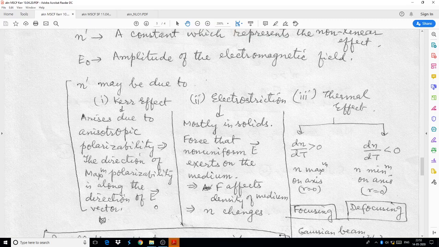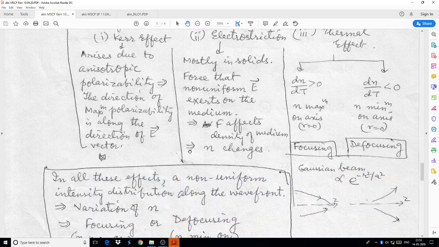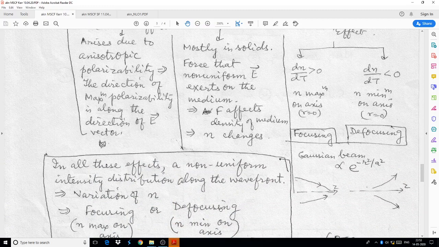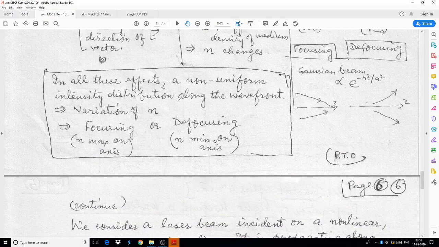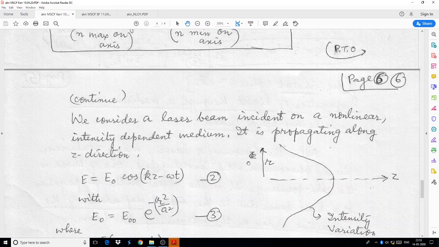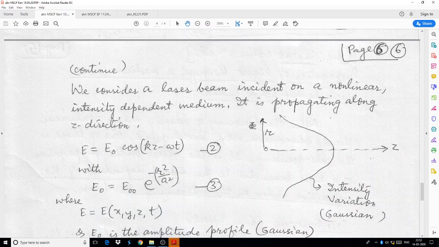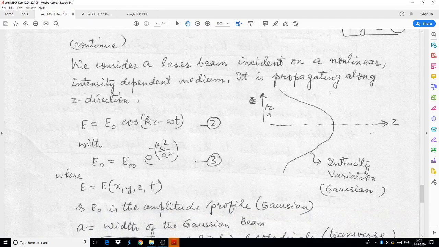All these effects cause a gradient of the refractive index transverse to the direction of propagation. You see, there it is the z-axis, which is the direction of propagation, and this is the transverse direction.